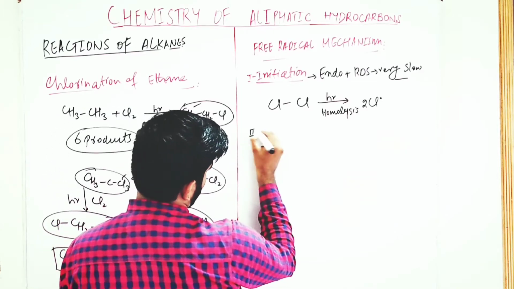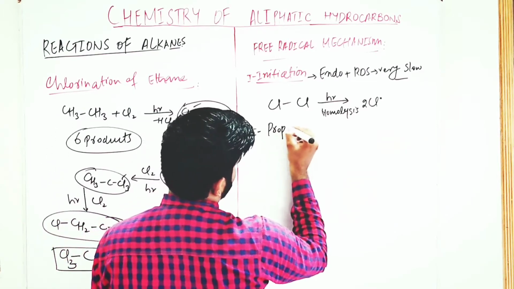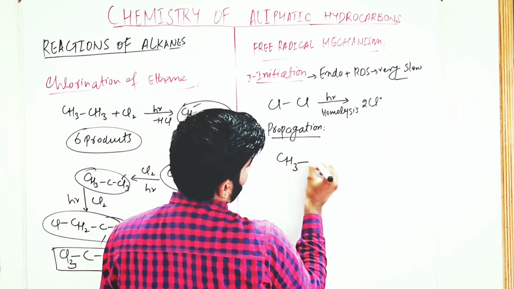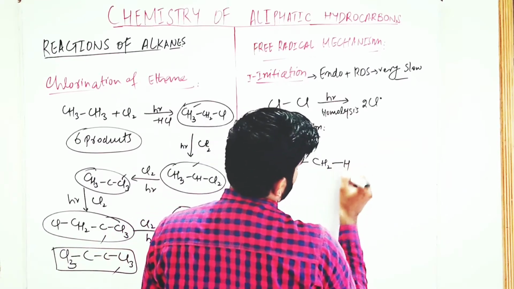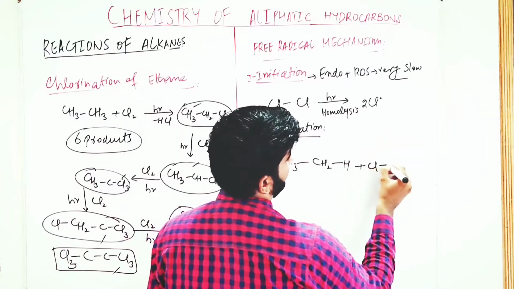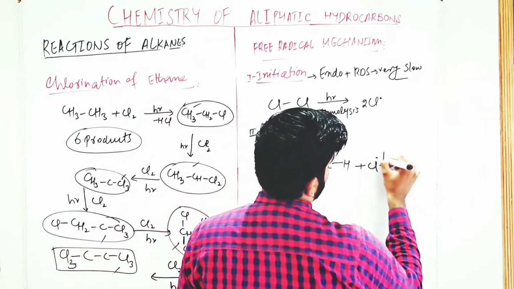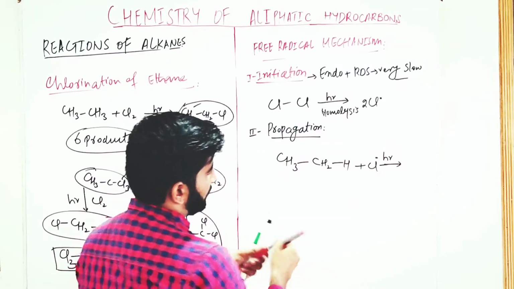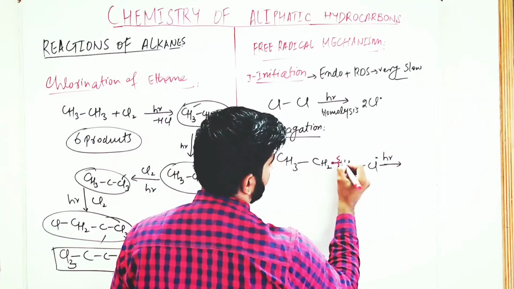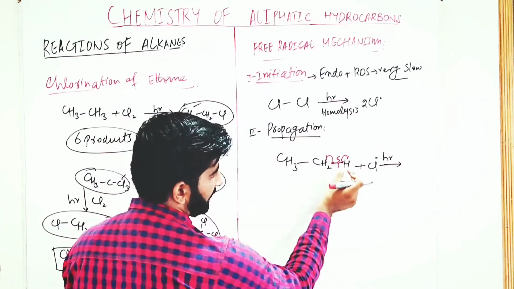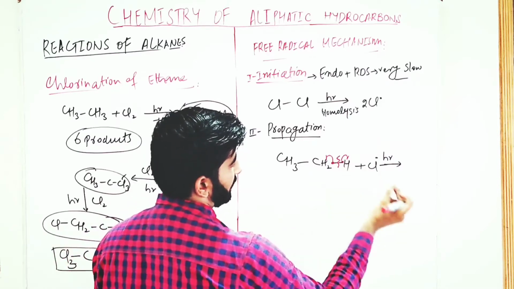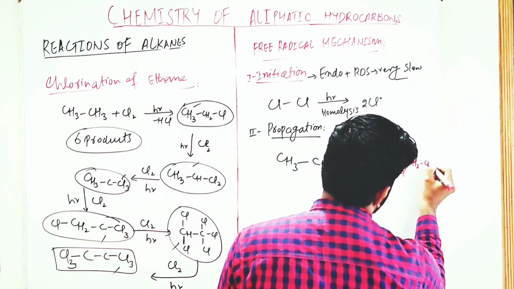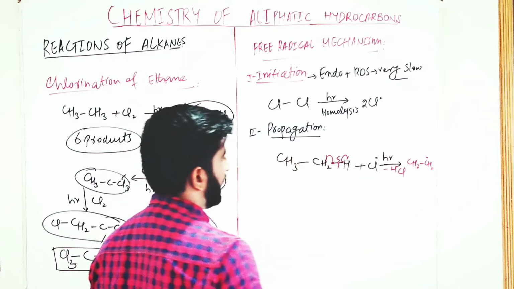The next step, that is the second step, is propagation. We have ethane and chlorine free radical. In the first step, the bond between this carbon and hydrogen breaks. Free radicals are formed. This hydrogen free radical and chlorine free radical react, HCl is eliminated, and there is formation of ethyl free radical.